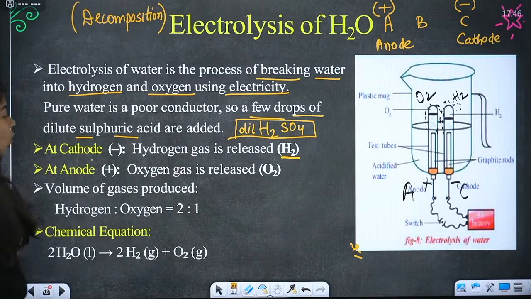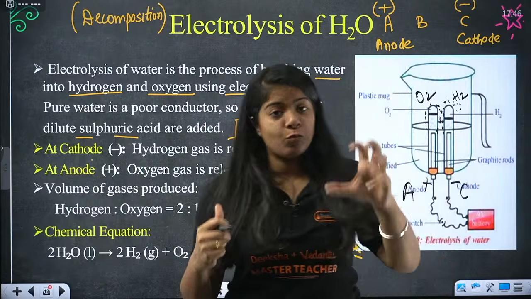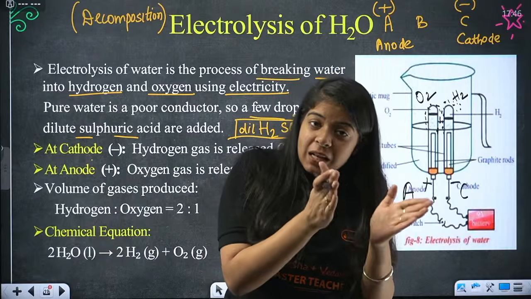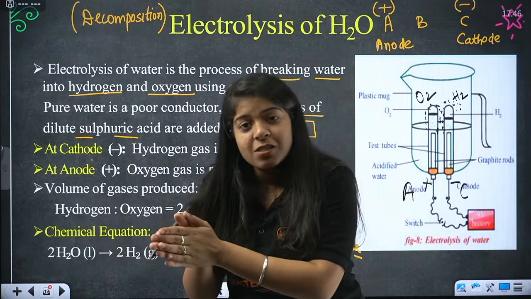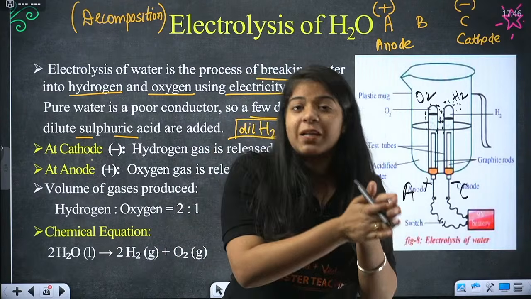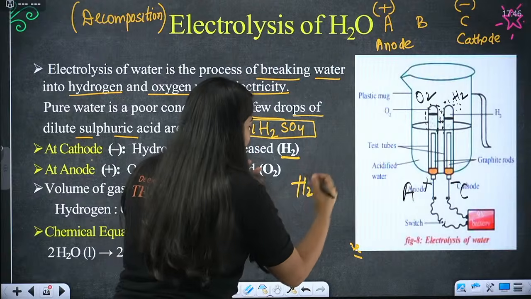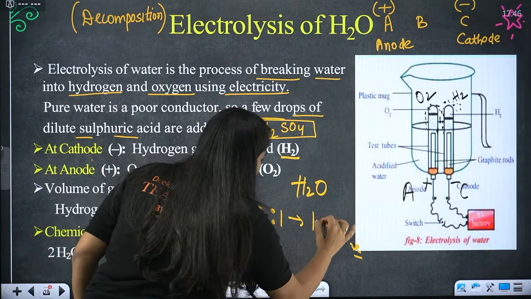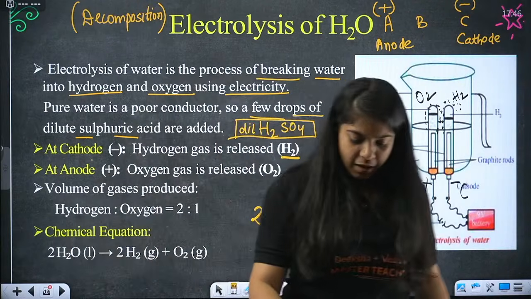Done? Now, what is the volume of gas? In H2O, we have 2 atoms of hydrogen and 1 atom of oxygen. So obviously, double the hydrogen gas will be released compared to oxygen. If 1 molecule of oxygen is released, 2 molecules of hydrogen will be released, because water is H2O. So what will be the ratio? The ratio will be 2:1 for hydrogen to oxygen. Done?